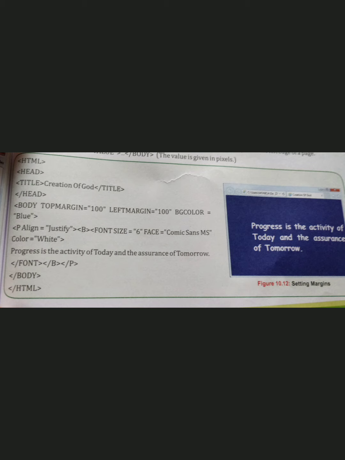Now let's see how to set margins. It's very easy this time also. When you go to the body tag, after you complete the head tag, you open the body tag, and then you can put top margin 100, left margin 100. And at the same time you can put the body color or the BG color. Then you close everything, the P align and your body, close the font, close the paragraph, close the BR tag, and then close the body and HTML. It's very simple, and this lesson is over just like that.